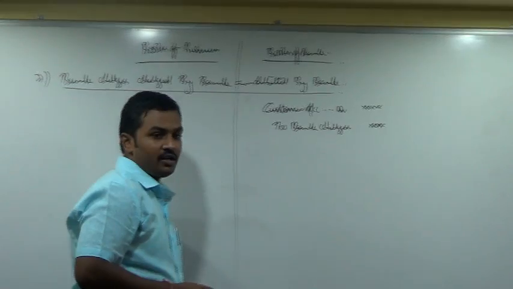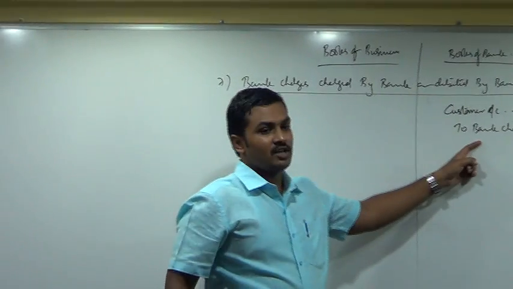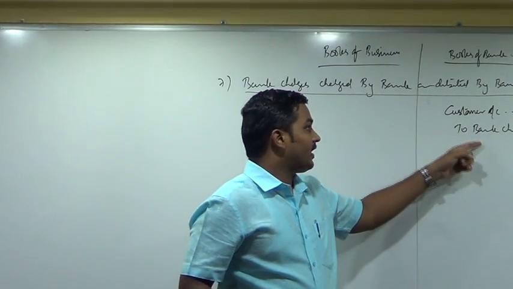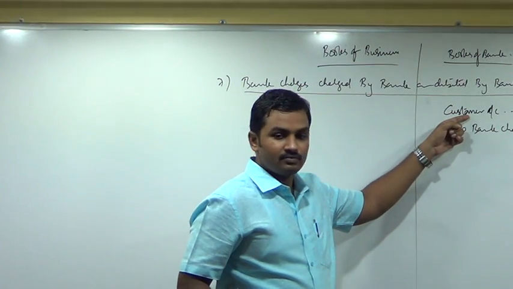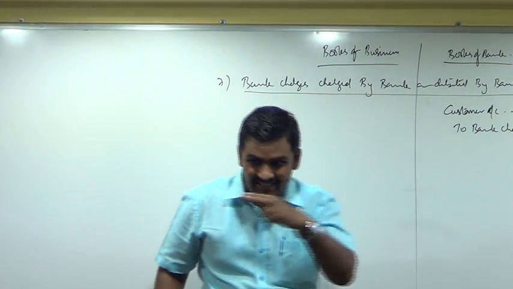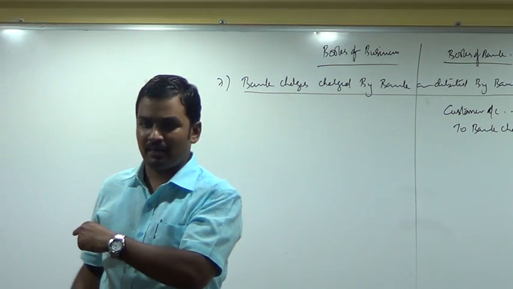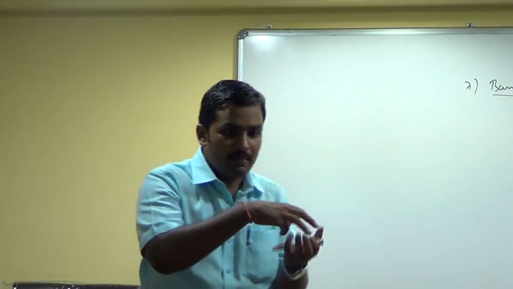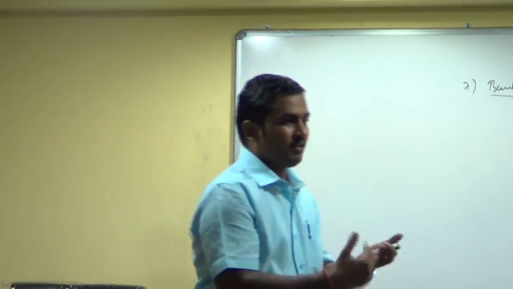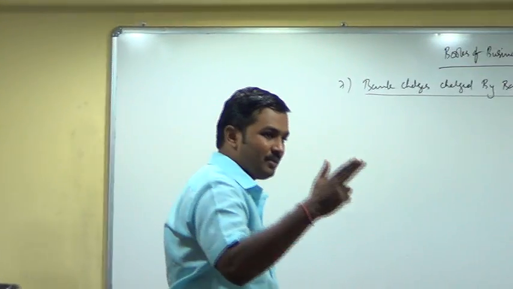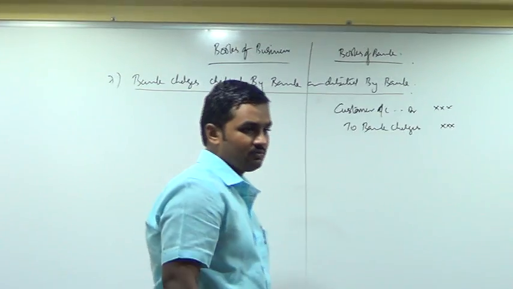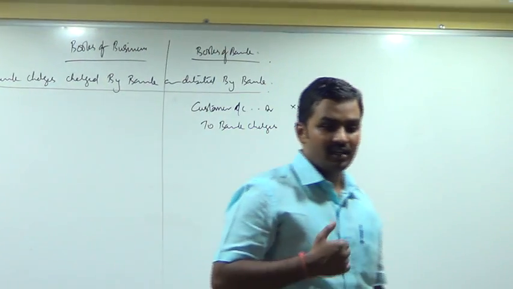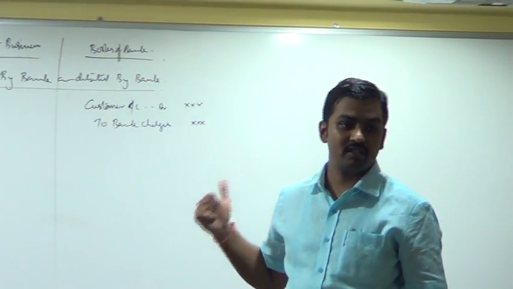What is the logic of the entry? Bank charges are income for the bank. They have to be taken from whom? Customer. So they are going to deduct the amount from the bank balance. Is it clear? See, when you deposit money, bank gives us a credit. Now what is the bank doing? Debit. That means they are deducting money from our account and they are recognizing it as an income for themselves. Bank charges. Is it clear?